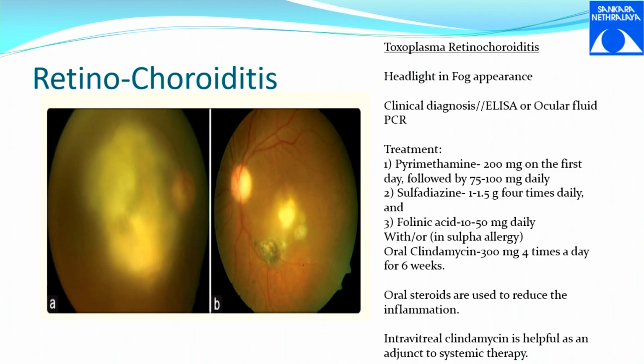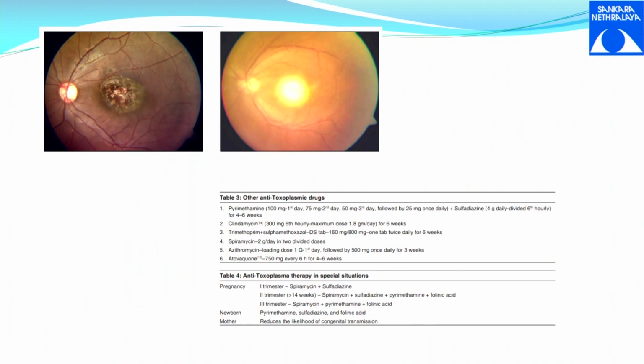Nowadays, when you see active toxoretinochoroiditis, we give intravitreal clindamycin because, as I said, most cases are macula involving, so we need immediate results. We have seen intravitreal clindamycin doing a better role. It is only a top-up and not a replacement for the classical treatment.